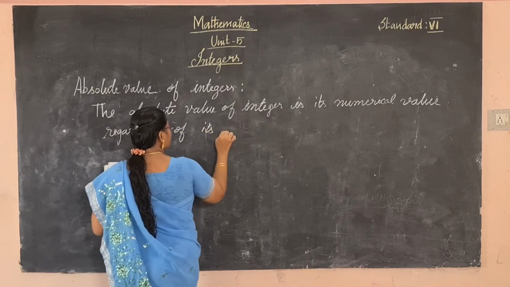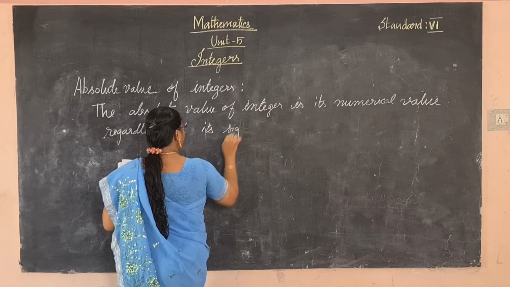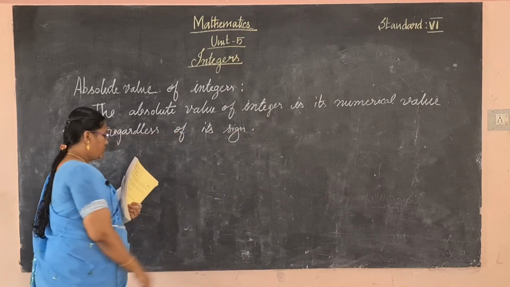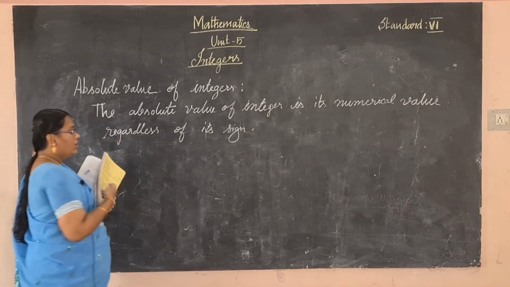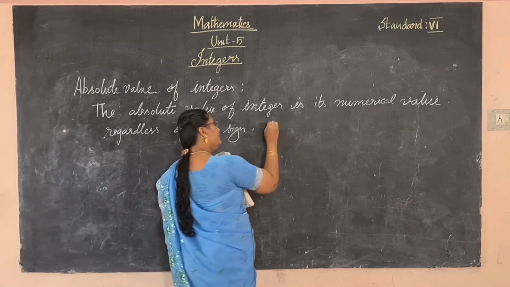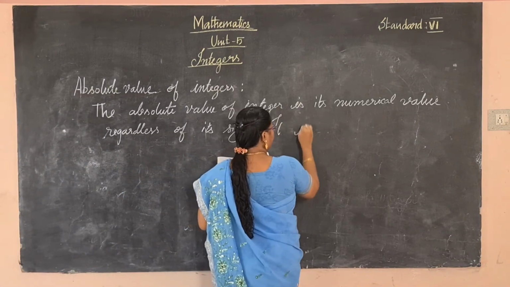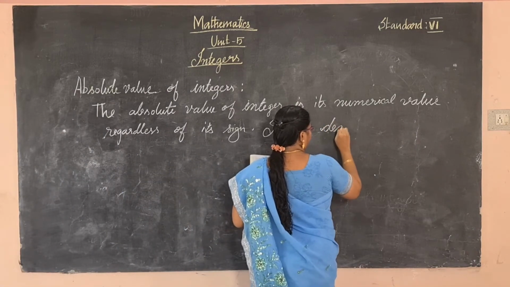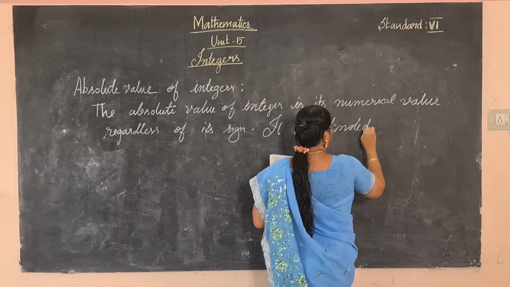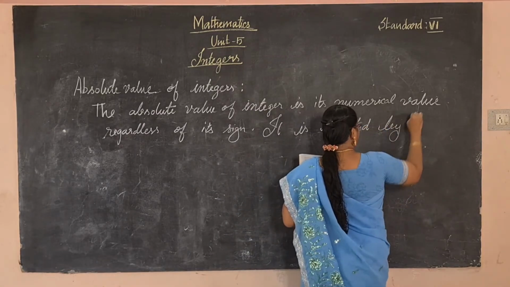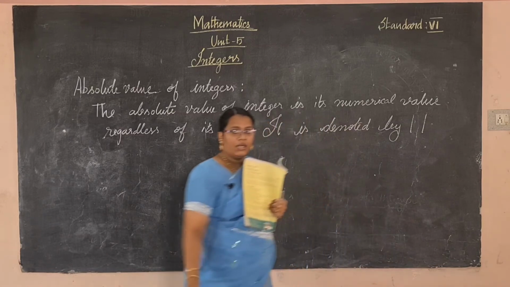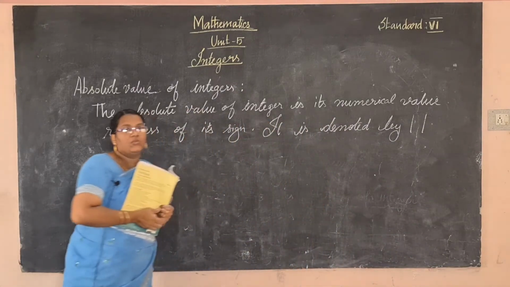It is denoted by modulus. Okay, putting two bars like this is called modulus.